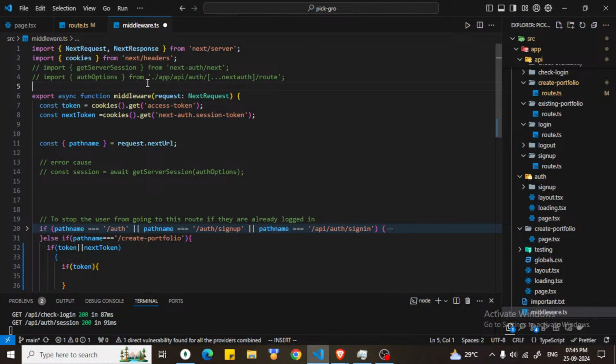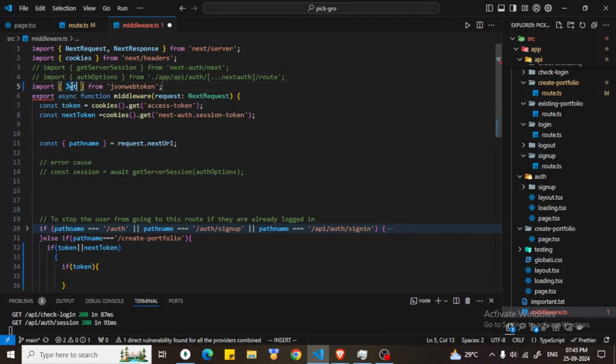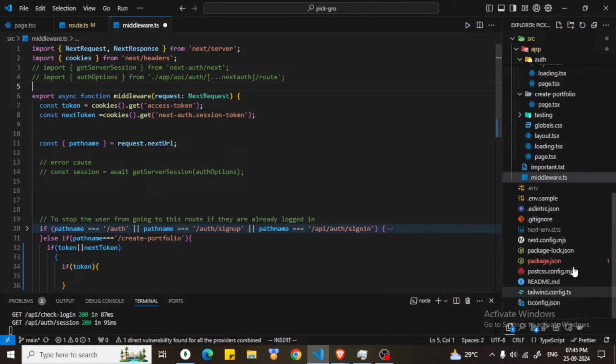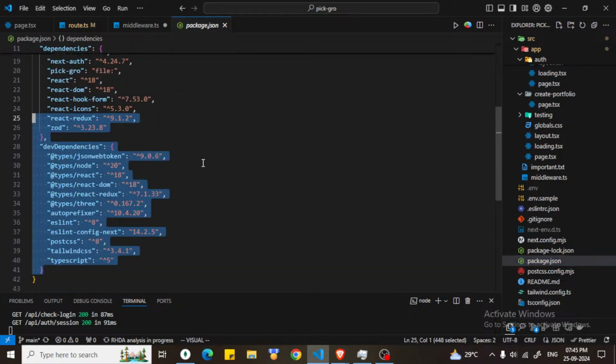Okay. So the problem is in middleware we cannot import this. We can import but we cannot use this, that is JWT from JSON web token, because in Next.js middleware we don't have access to the crypto library and JWT uses this. That's why we will not be able to use this. Okay, instead there is another library, let me show you what was that name. I guess it was like Jose or something. Yeah, it's here maybe.